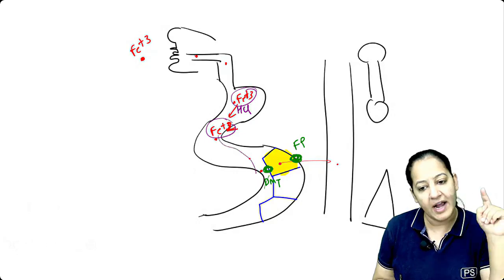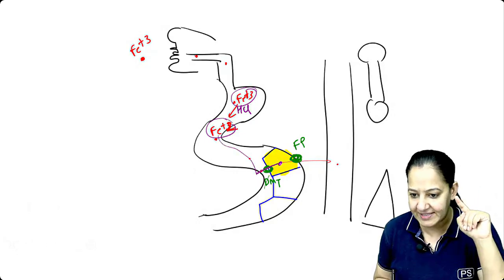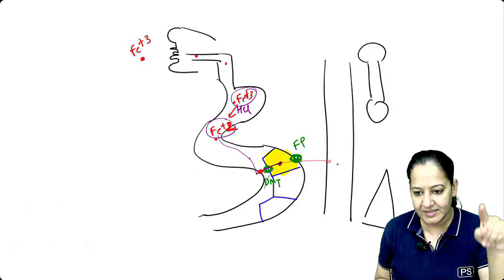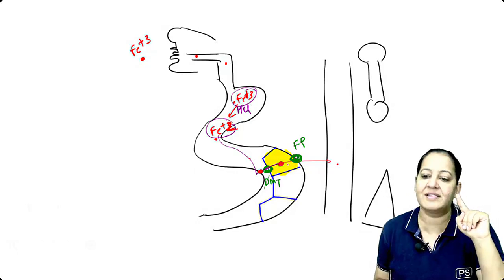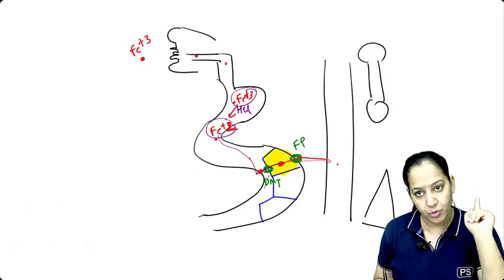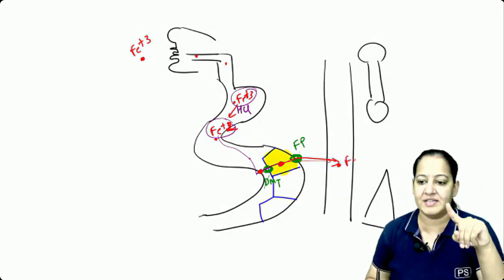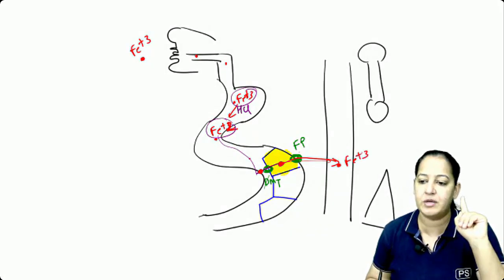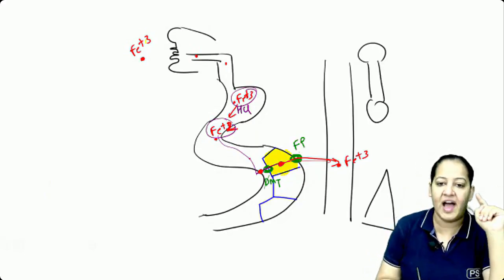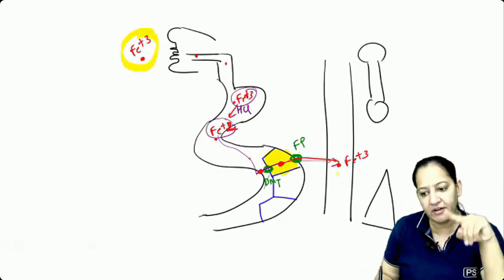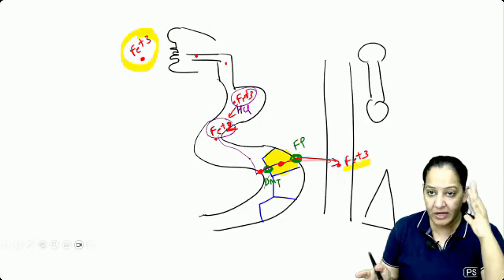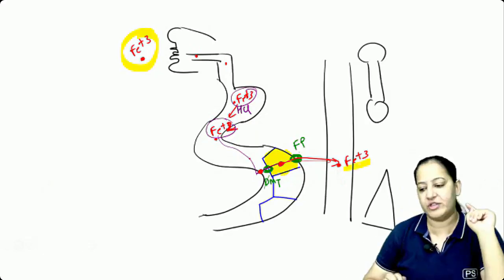And now it will go inside the cell. You can see from the lumen of the intestine, it is going inside the cell. After going inside the cell through ferroportin, it is going in the blood. Once it is going in the blood, the ferroportin again oxidizes it and it again converts it to Fe3 positive. So whatever iron we take in diet is Fe3 positive. Whatever reaches in the blood is also Fe3 positive. Only for absorption purpose, it is converted to Fe2 positive.